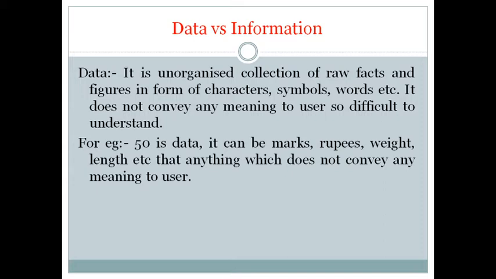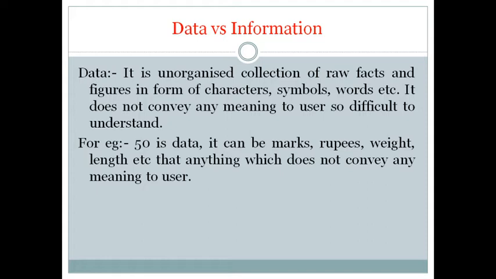Now, how do we know whether it is data or not? Data is the raw collection. It can be characters, it can be symbols, it can be words, but they do not convey any meaning to the user. So that's why the user is unable to understand what it actually is.